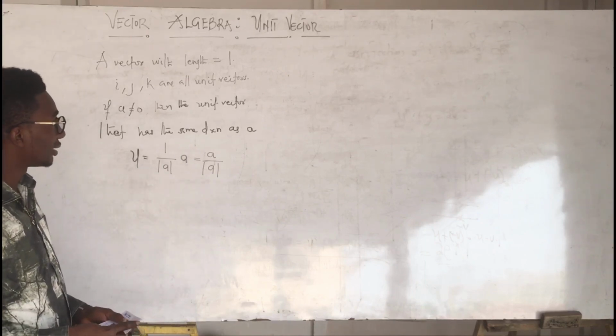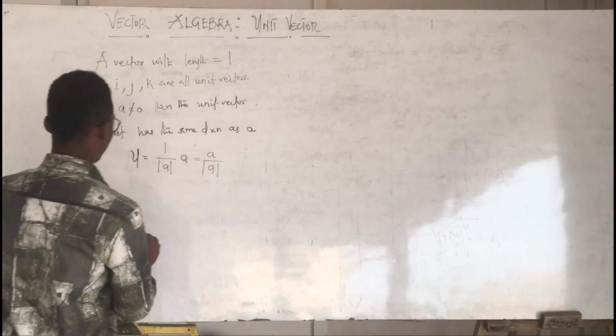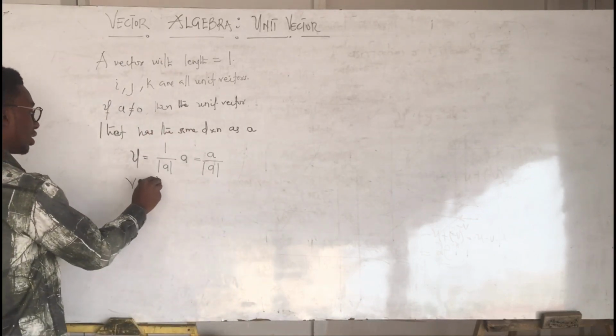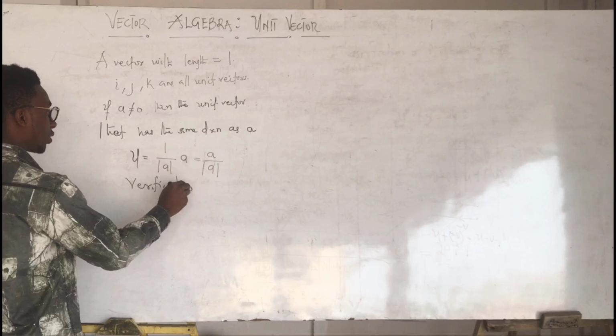Now, how do we verify this? Okay, so let's look at verification.